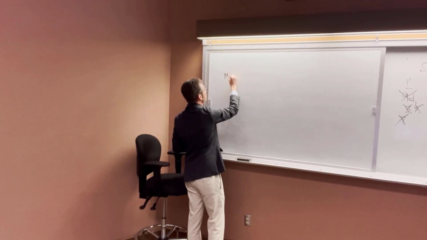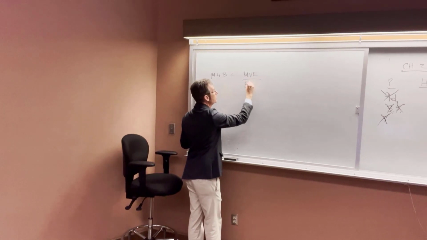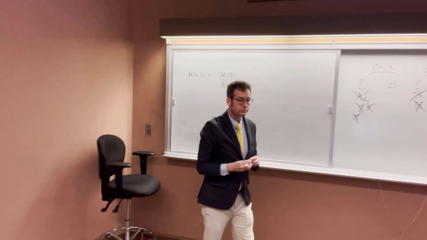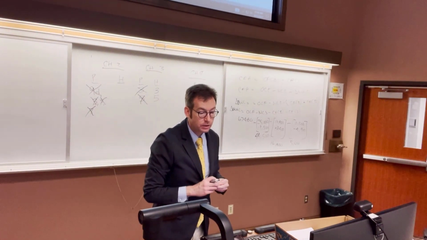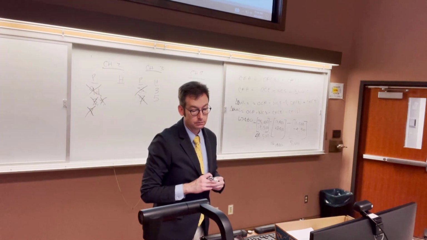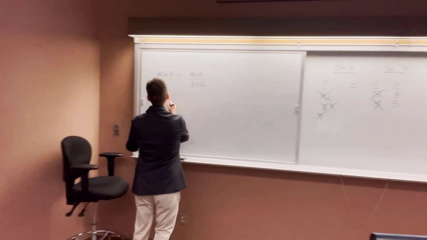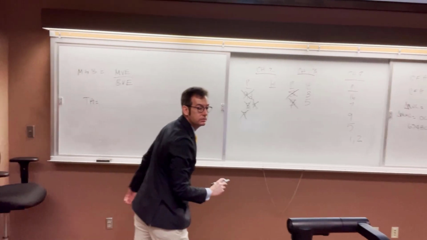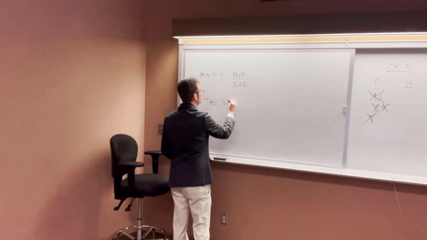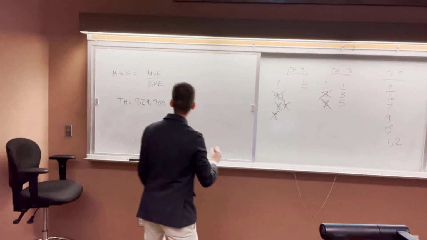So market to book is equal to the market value of the equity divided by the book value of the equity. And they're telling us, do they give us enough information to figure out the assets? Yeah. So let's start there. Total assets is equal to the fixed assets, 329,700, plus the current assets, 87,200.